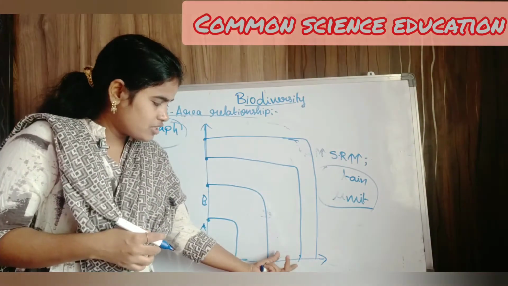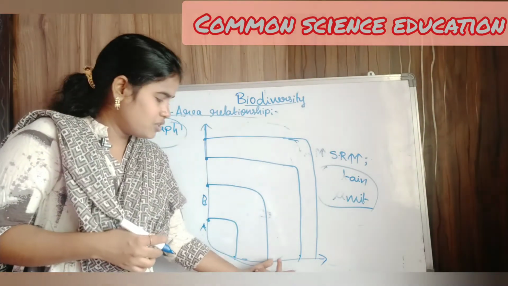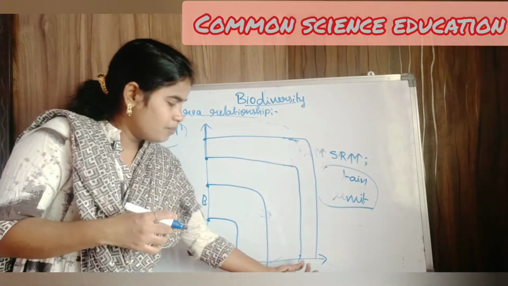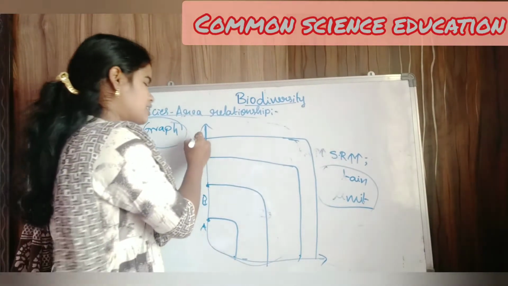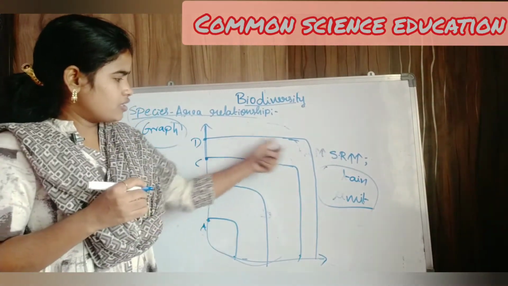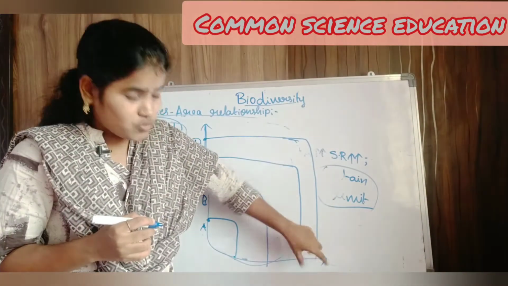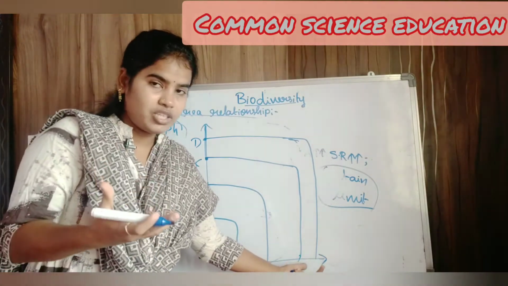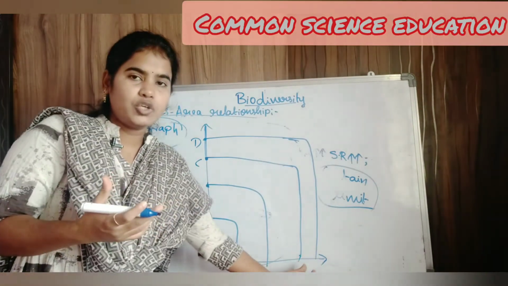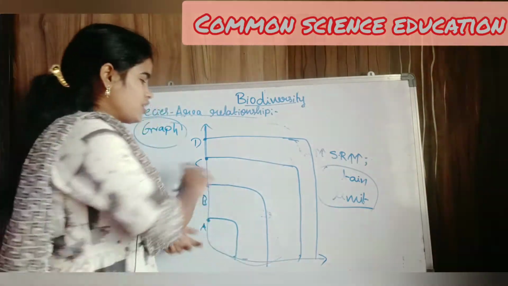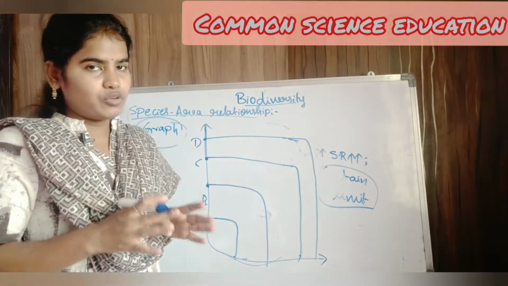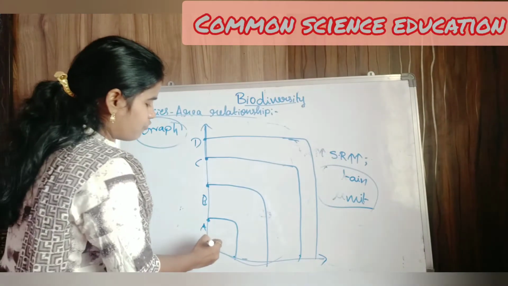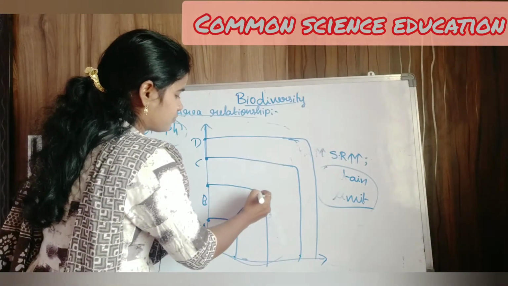The species richness increased, but when we moved our area from C to D, there is not much variation. So it concludes the species number increases, but up to a certain limit only. So this graph is like this.